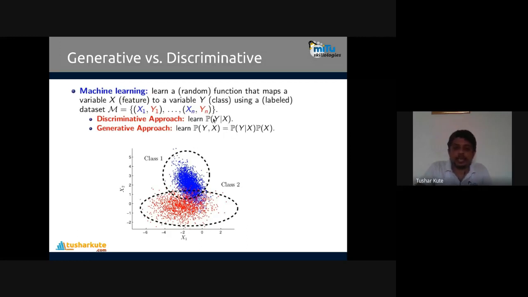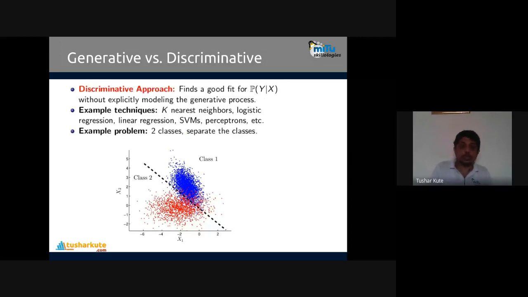So the conditions are checked: what is the probability that x is in the y category, meaning the class 1 category or the class 2 category, just like we have seen in Naive Bayes. In the generative approach, we follow the probability of both together, y and x. So to which class is it actually moving, towards class 1 or towards class 0? Based on that, the predictions are done in the generative approach of the probabilistic model. Let's go into more detail.